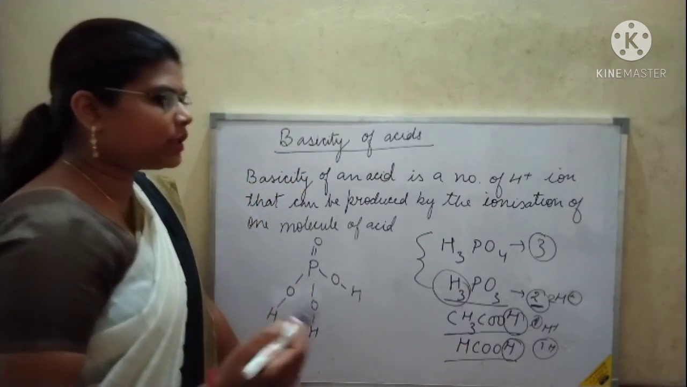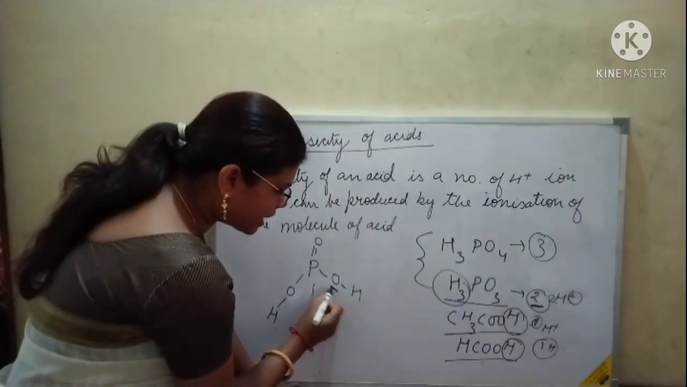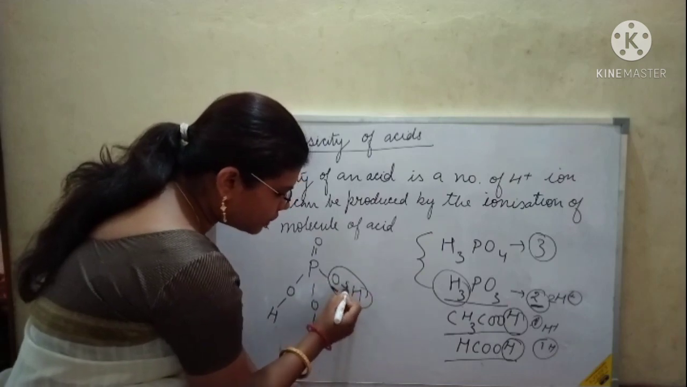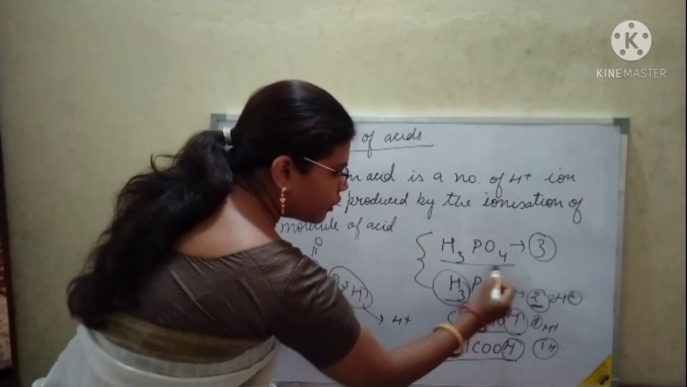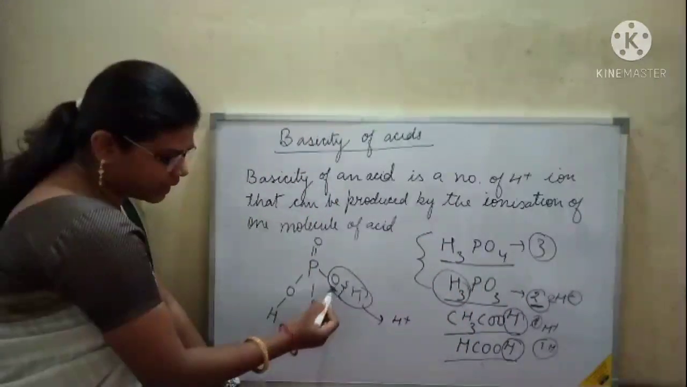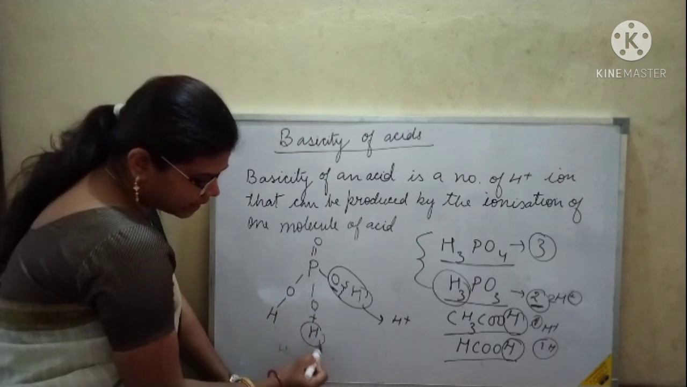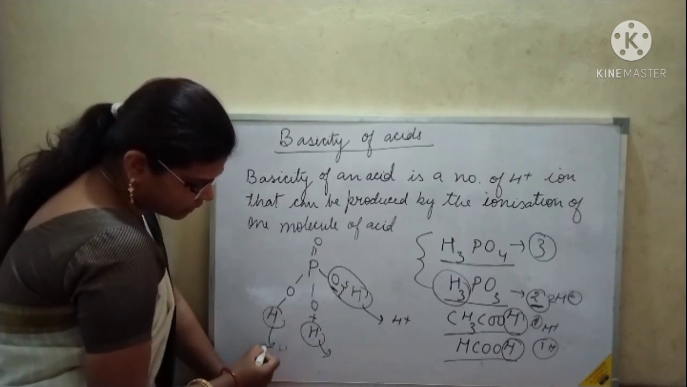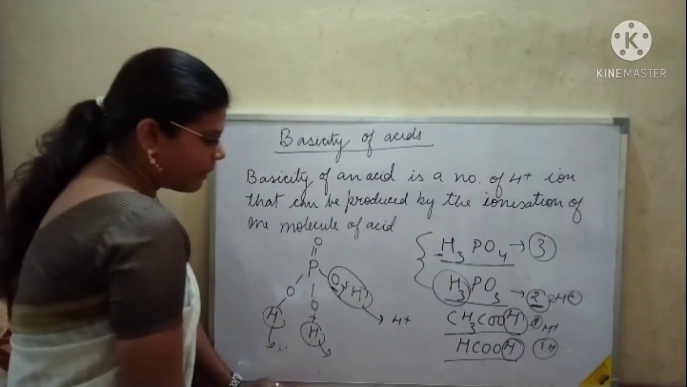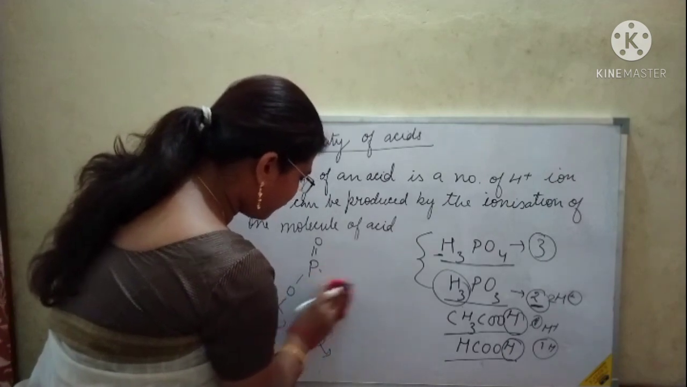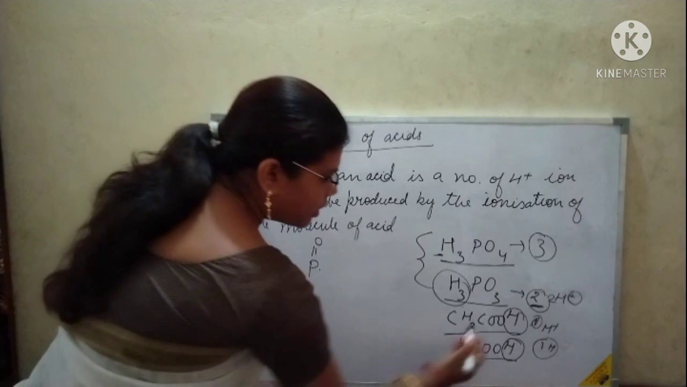But in case of phosphorus acid, okay, you can see only 2 hydrogens are attached with the oxygen and 1 is attached directly with the phosphorus. So this bond will not break, so this hydrogen cannot come. Only 2 hydrogens can come. That's why the basicity is 2.